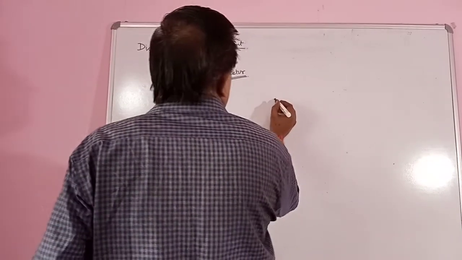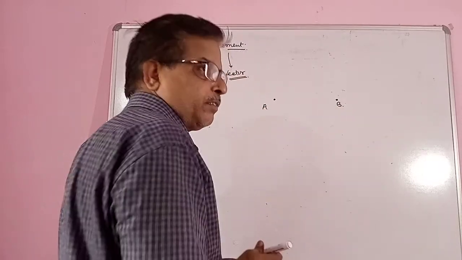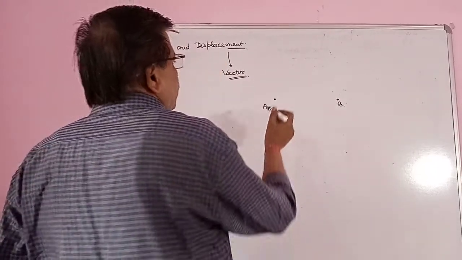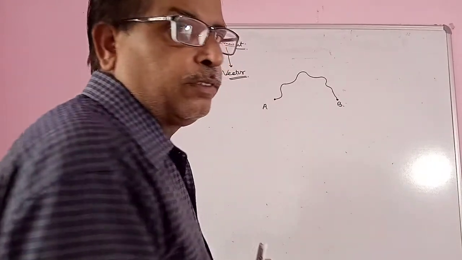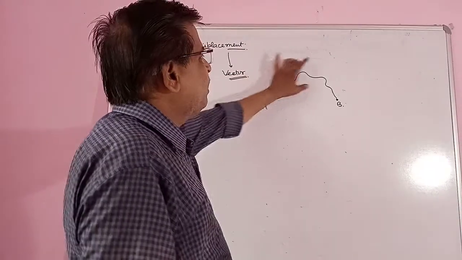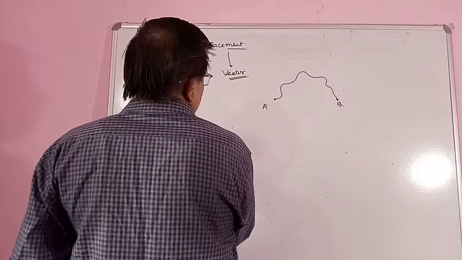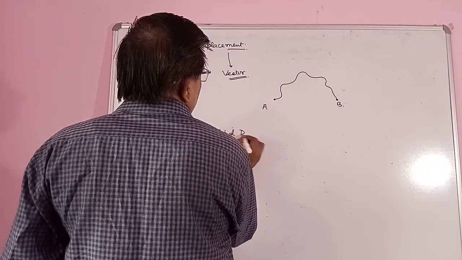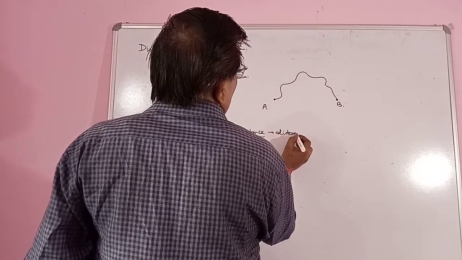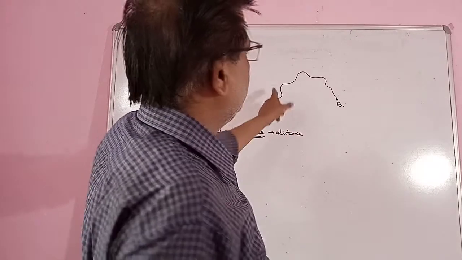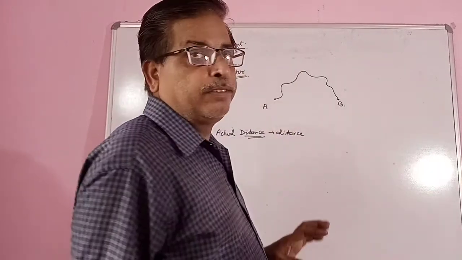Suppose there are 2 points, A, B, and one person or one object is moving from A to B like this. So the actual distance traveled, actual distance, is distance. Means if we are talking about the actual distance traveled by that particular person, it is called distance.